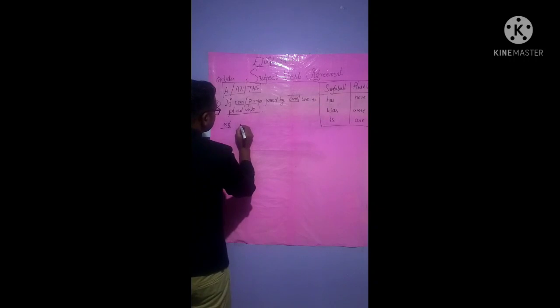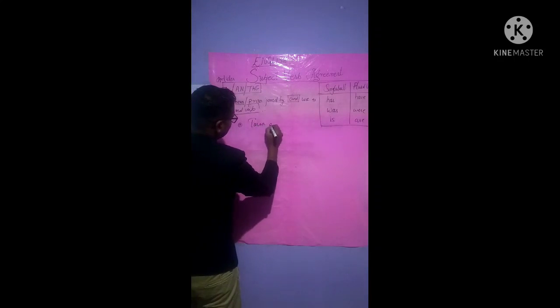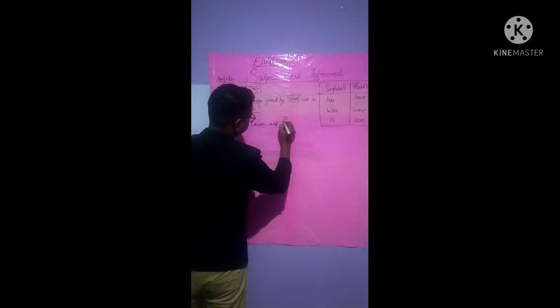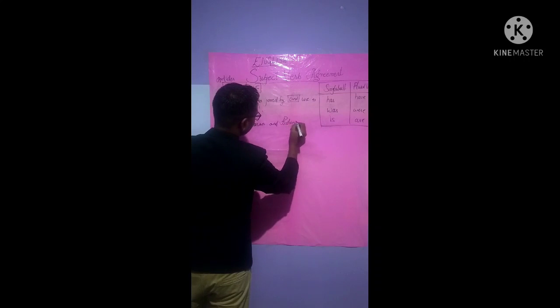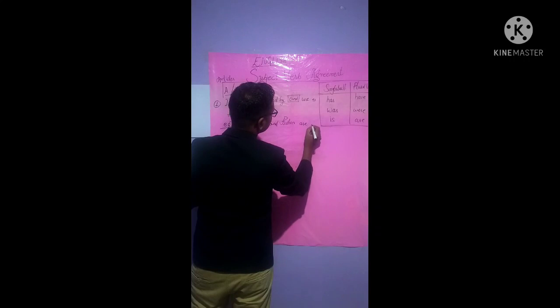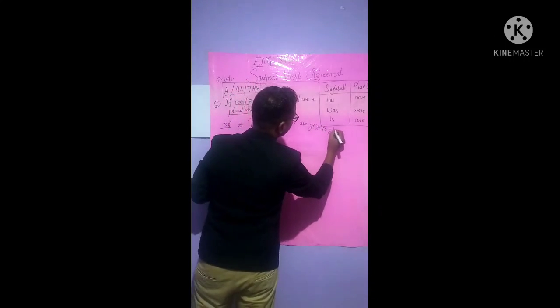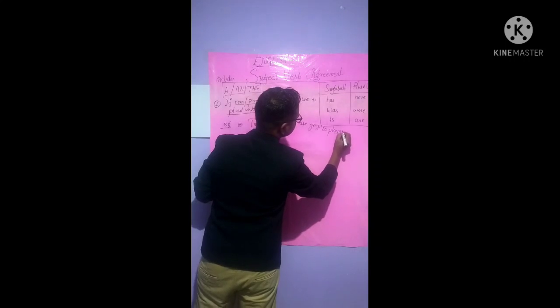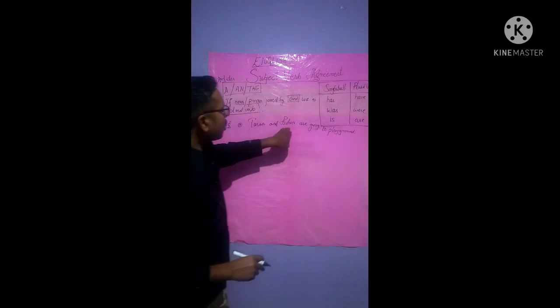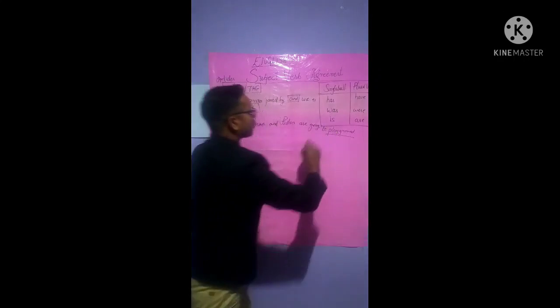See here, example A, we'll write: Tarun and Robin are going to playground, isn't it? Tarun and Robin are going to playground. Where are they going? They are going to playground.